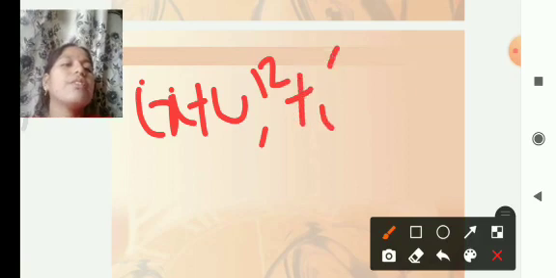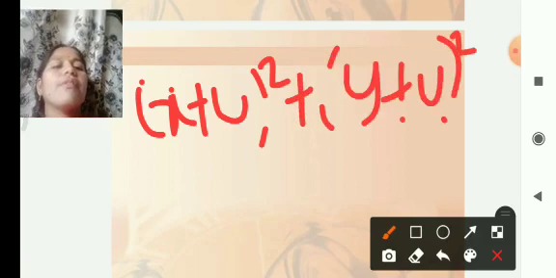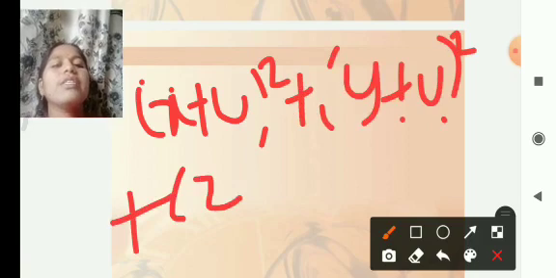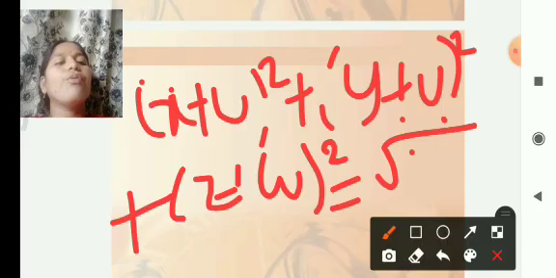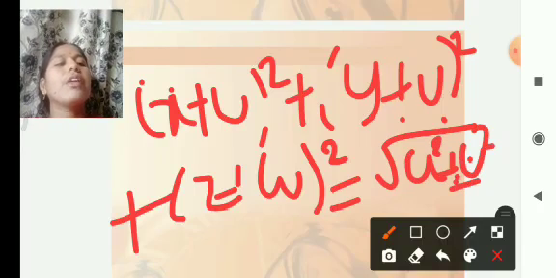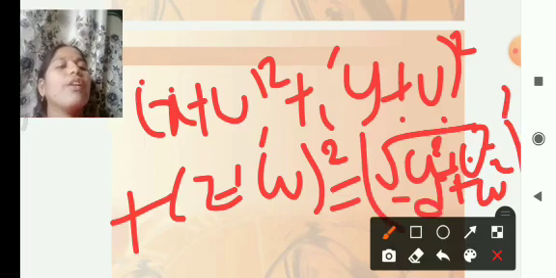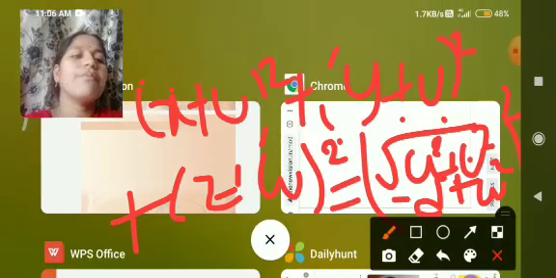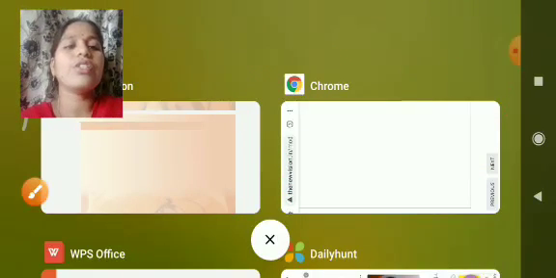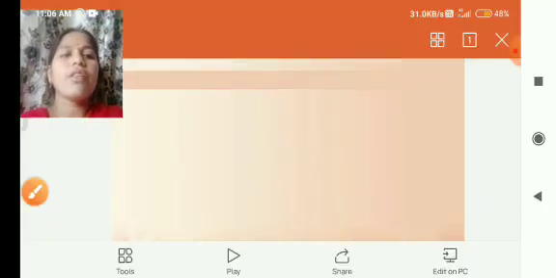This means (x plus u) whole square plus (y plus v) whole square plus (z plus w) whole square is equal to the square root of u square plus v square plus w square minus d, whole square. The square and the square root will cancel, so the equation is the same.